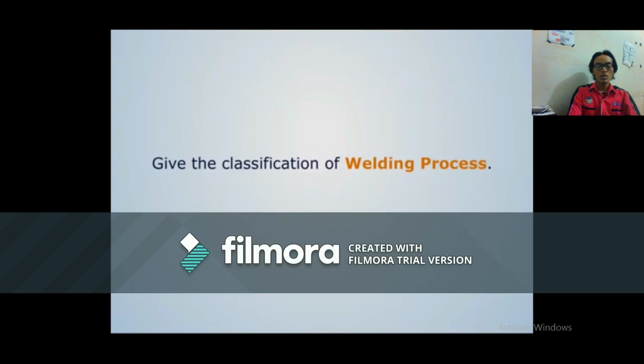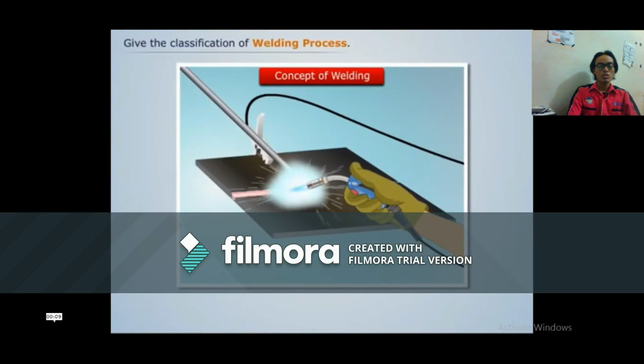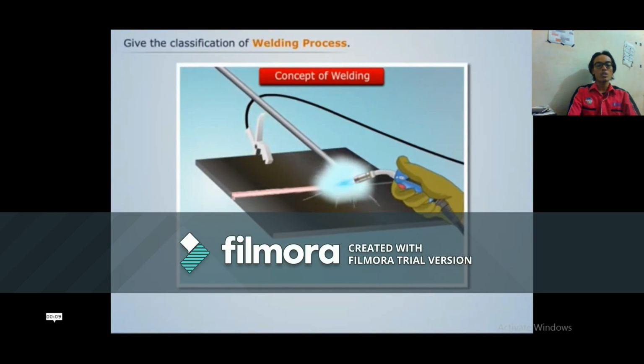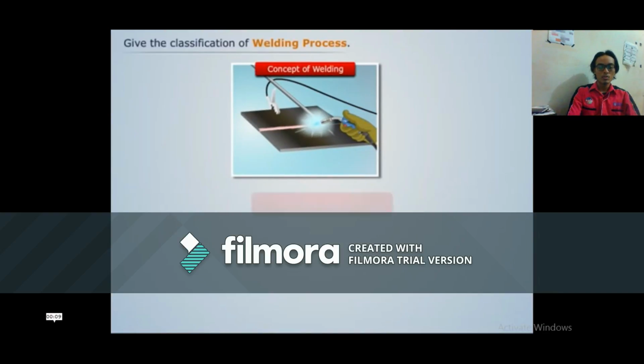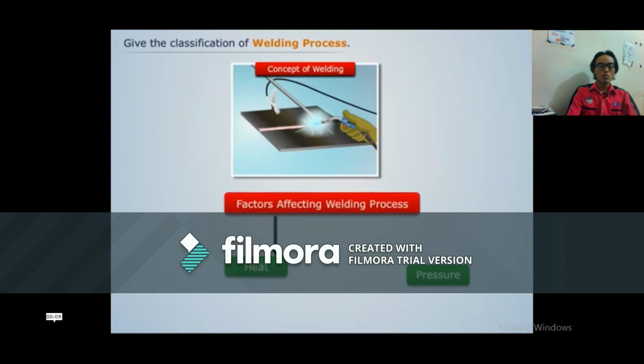I want to explain in more detail about the welding process, which is our project title, fusion welding. As we know, the welding process has many classifications. They have two classifications. This video will show the concept of welding. The welding process has two factors, which are heat and pressure. This is the main welding process.